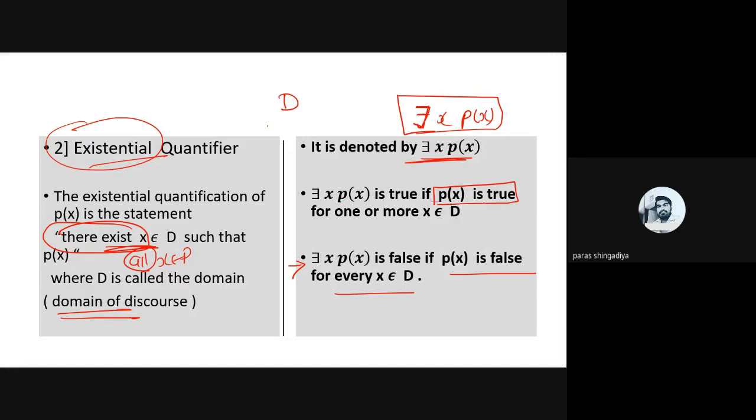When we say it is true, if for a single value of the domain P(x) becomes true, then the answer of there exists x P(x) is true. And for all values of the domain, if P(x) is false, there is no such value in this domain where we get P(x) true. So in this case, there exists x P(x) will be false.